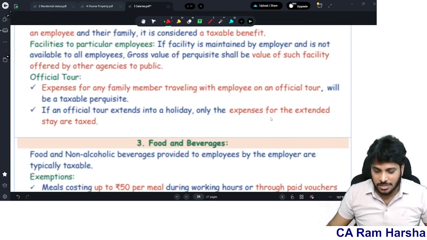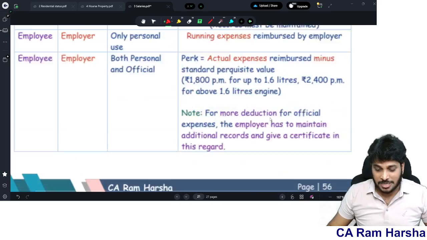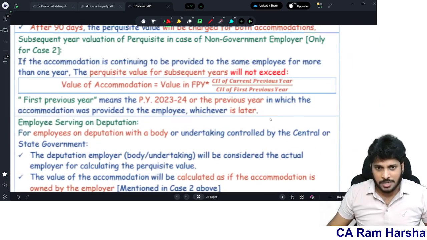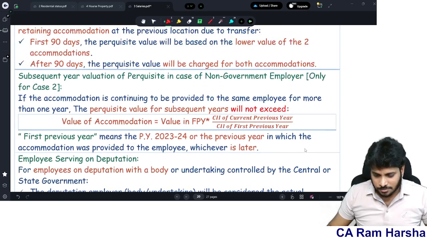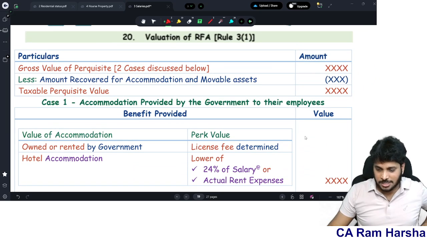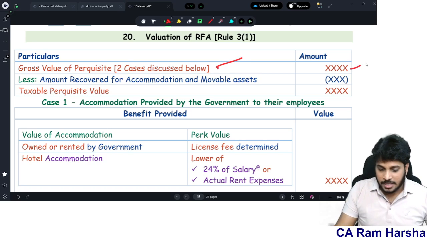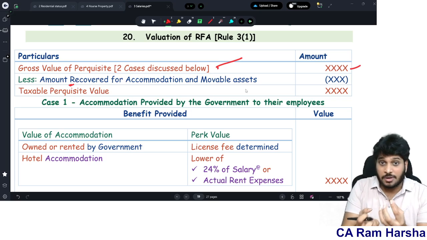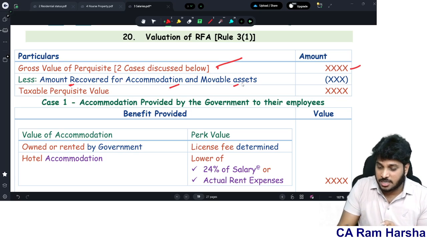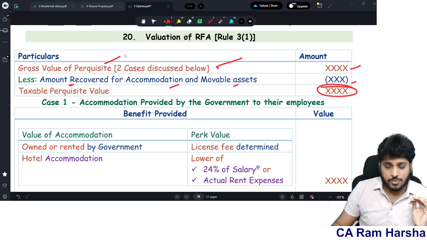For example, one more provision I'll show you, which is my favorite provision: house property valuation. Like you can see in this book, how clear it is. Take rent-free accommodation valuation. First, you should calculate the gross perquisite value. Then you should deduct the amount received from the employee for accommodation and movable asset. Then you will get the balance taxable value. Now, how to compute the gross value?